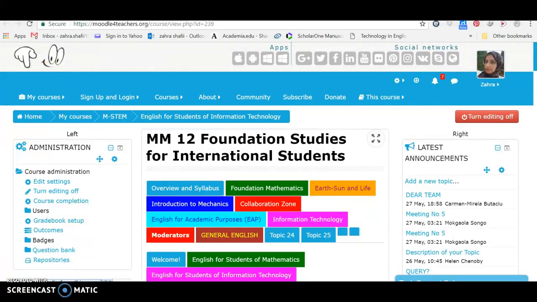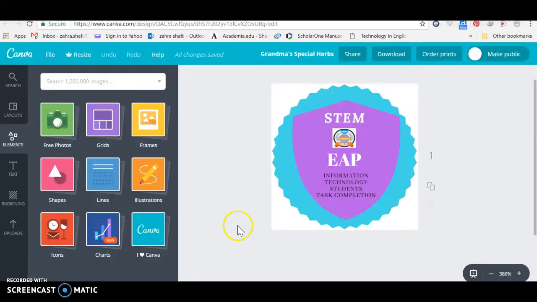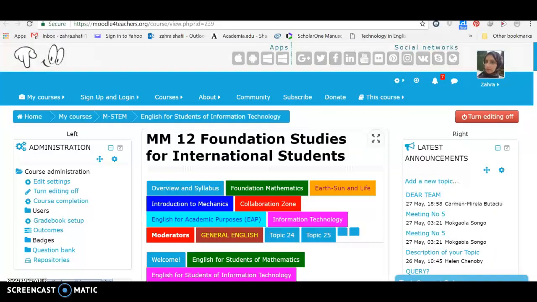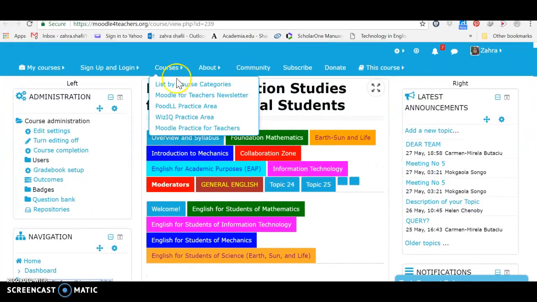Well, I've designed some badges with Canva using the colors issued by the instructors to their courses, the acronym of the name of the course, the logo, the name of my course, EAP, and also the subject of the students. Now let's see how we can add one of these badges to the course.